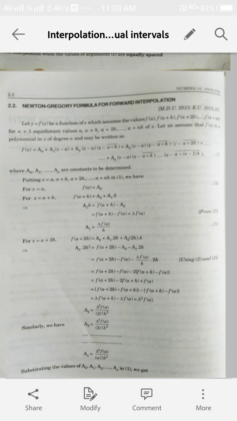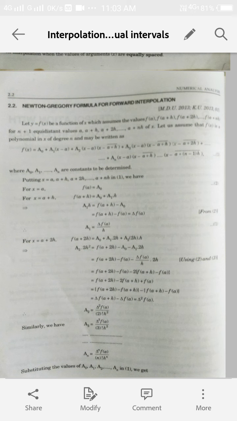Suppose we write it as f(x) = a0 + a1(x-a) + a2(x-a)(x-a-h) + a3(x-a)(x-a-h)(x-a-2h) and so on. Suppose the last term is an(x-a)(x-a-h) up to the last factor (x-a-(n-1)h).